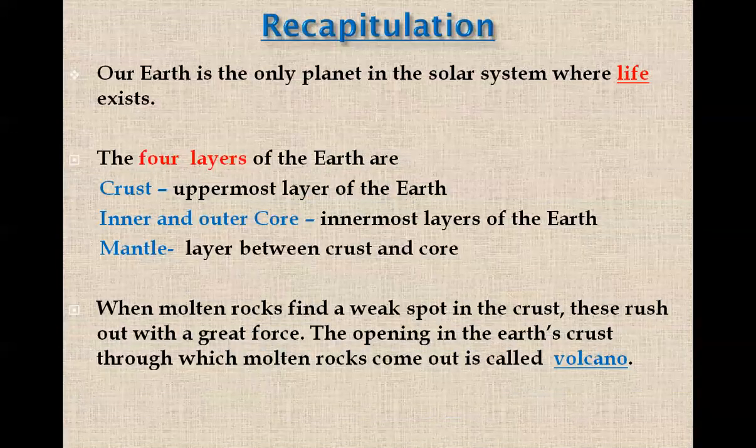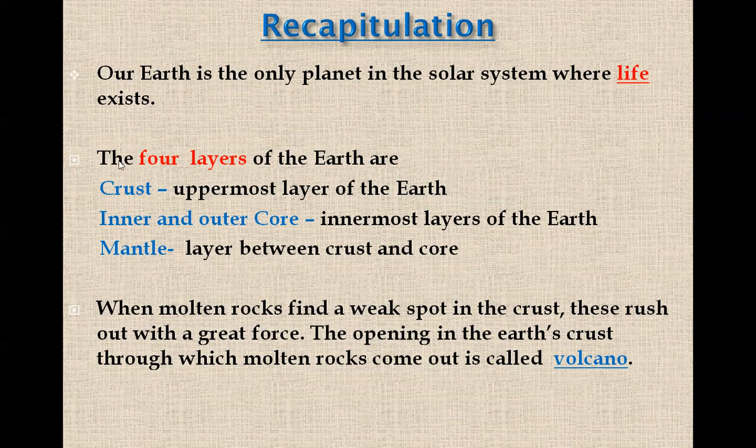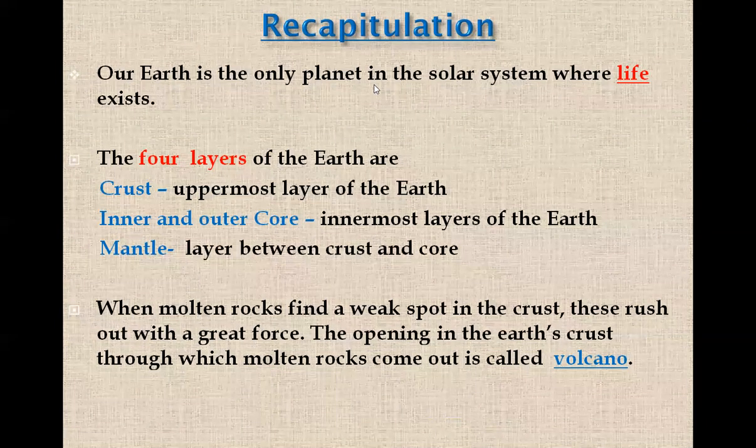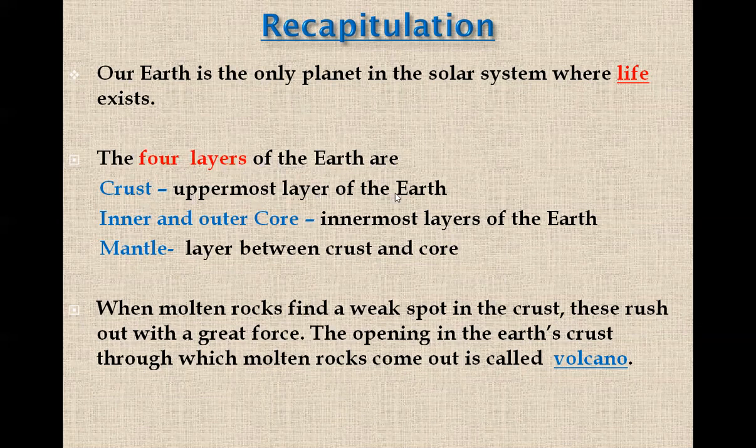Now let us do the recap of what we have learned today. Our Earth is the only planet in the solar system where life exists. The four layers of the Earth are crust, it is the uppermost layer of the Earth, inner and outer core, they are the innermost layers of the Earth, mantle, it is a layer between the crust and core. When molten rocks find a weak spot in the crust, these rush out with a great force. The opening in the Earth's crust through which molten rocks come out is called volcano.